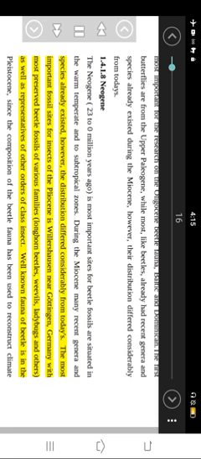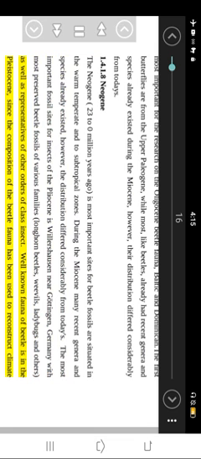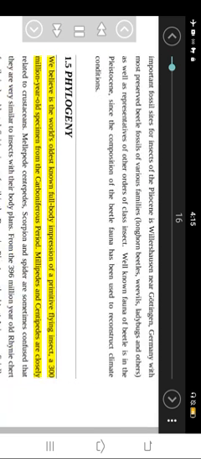The most important fossil site for insects of the Pliocene is Willershausen near Göttingen, Germany, with most preserved beetle fossils of various families: longhorn beetles, weevils, ladybugs and others, as well as representatives of other orders of the class Insecta. The beetle fauna is best known from the Pleistocene, since its composition has been used to reconstruct climate conditions.